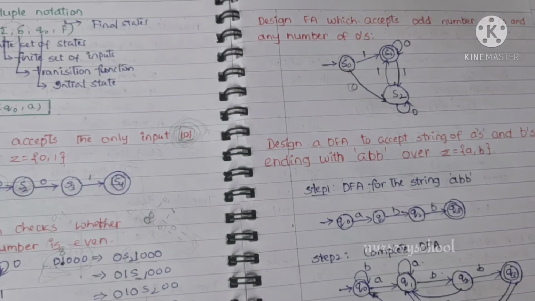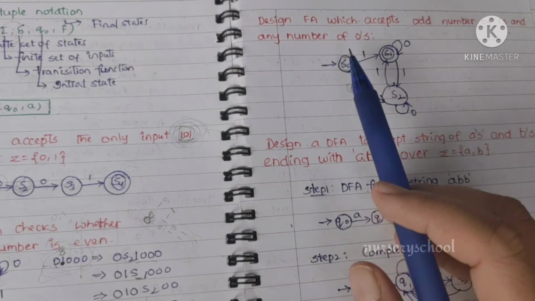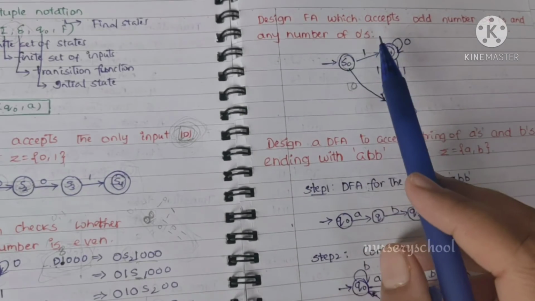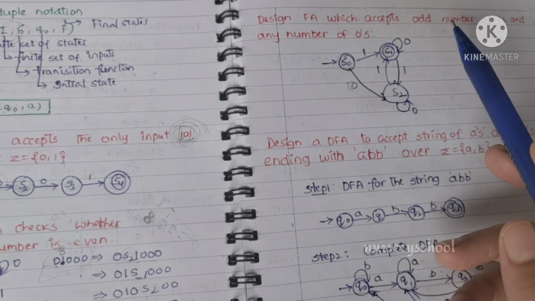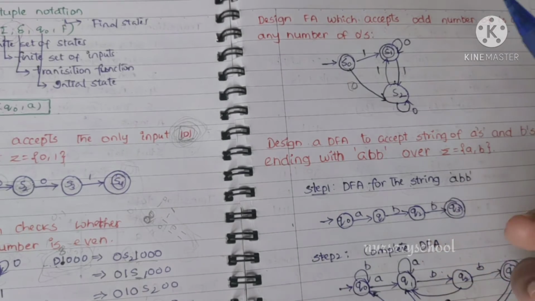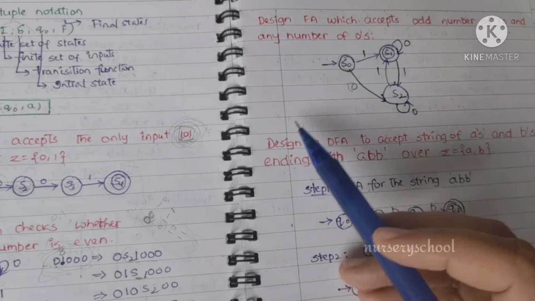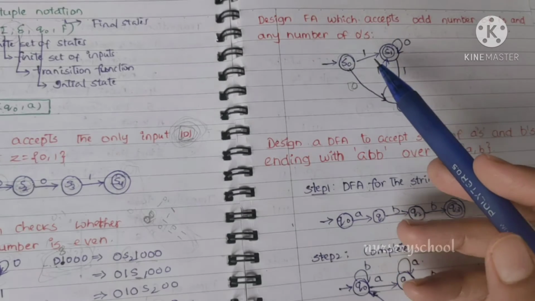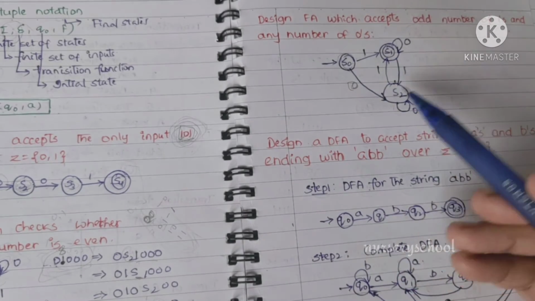Let's see the next question. Design a finite automata which accepts an odd number of ones and any number of zeros. So what do you mean by this statement? We should have at least one 1, an odd number of ones, and we can have any number of zeros. We have only one method to draw this one: trial and error.